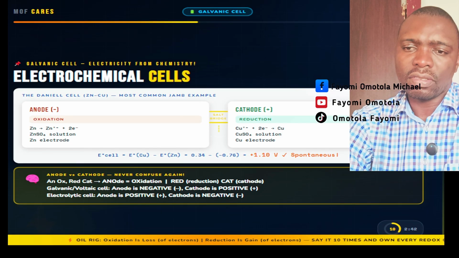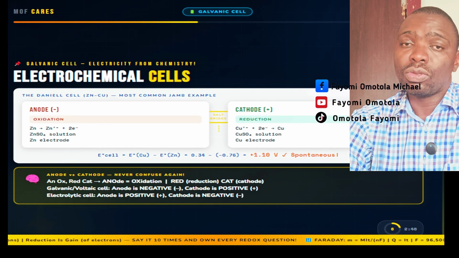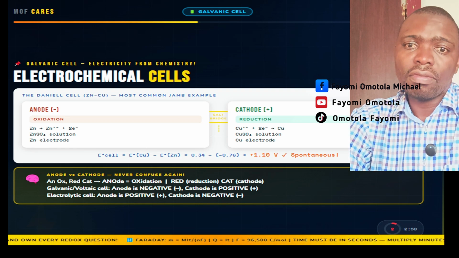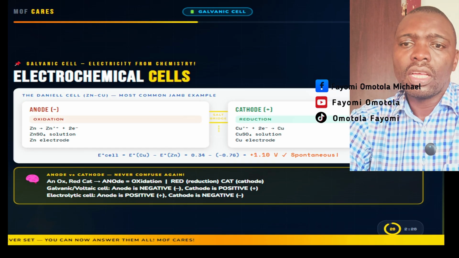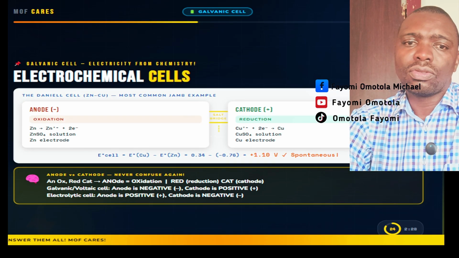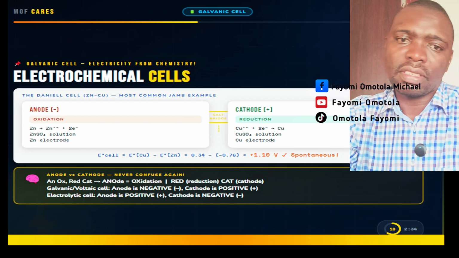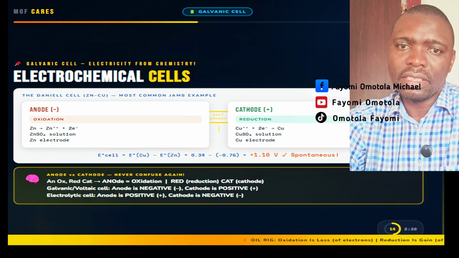At the anode, zinc is oxidized. Zinc gives zinc ions, Zn2+, plus 2 electrons. The electrons flow through the external wire to the cathode. At the cathode, copper ions are reduced. Cu2+ gains 2 electrons and deposits as solid copper metal. The salt bridge, typically a solution of potassium nitrate in a gel, maintains electrical neutrality in both half cells. Without it, the reaction stops.